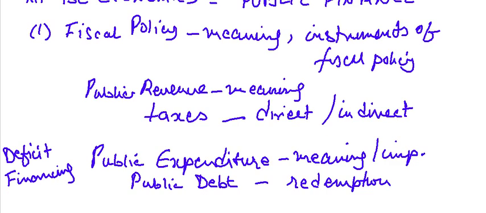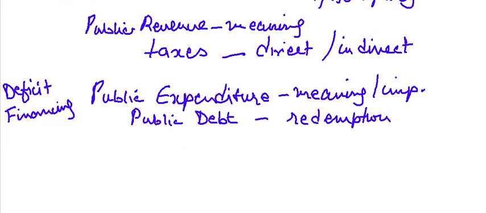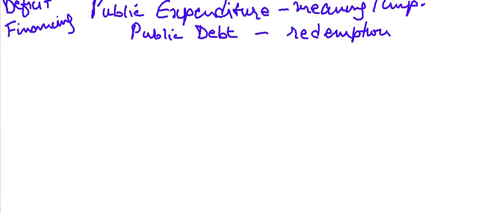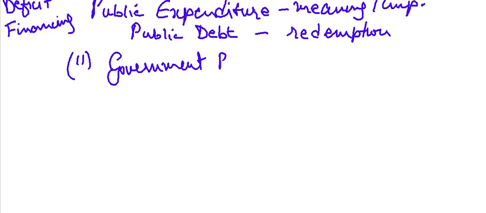There is a second part to this module under public finance. There is another thing which you have to study, and the second part is government budget. This is interesting because every year we have an annual budget and we all keenly watch what exactly happens here. So you have to know what is a government budget. You have to know the meaning, and you have to know the types and components.